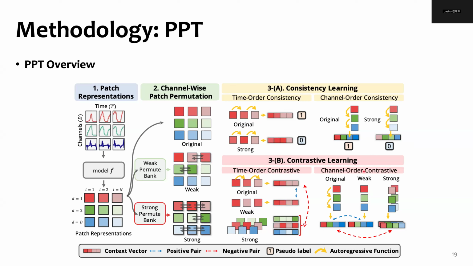The second type of learning is contrastive learning, where we place original and weak as positive pairs and also make the strongly permuted sequences negative pairs. As in consistency learning, we utilize this contrastive learning in both time and channel order.